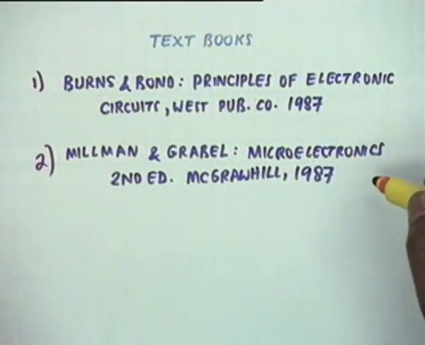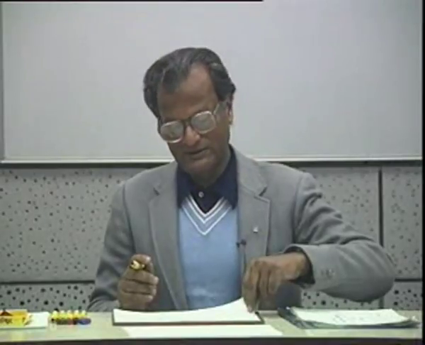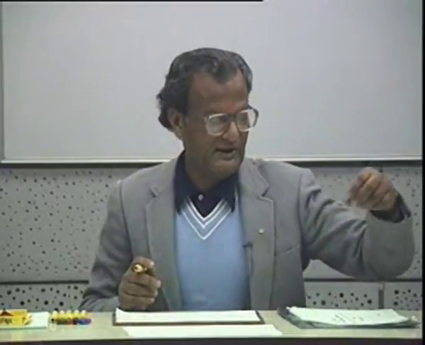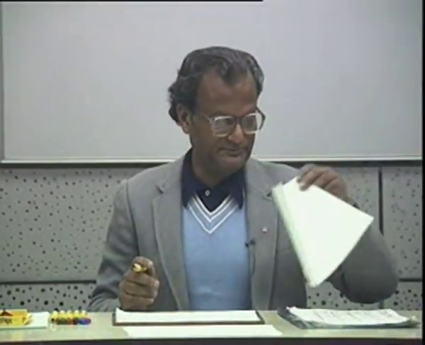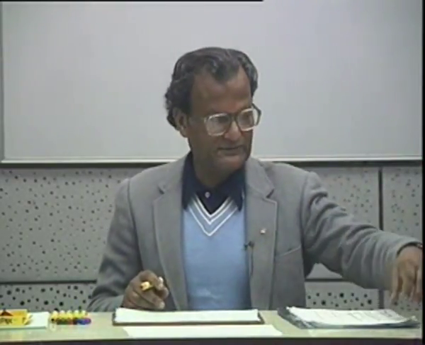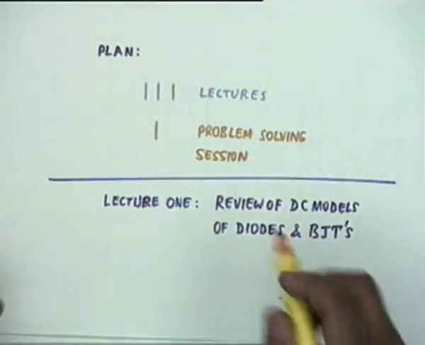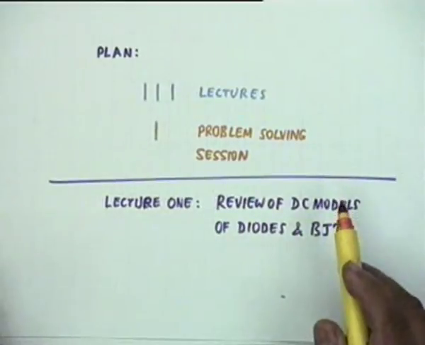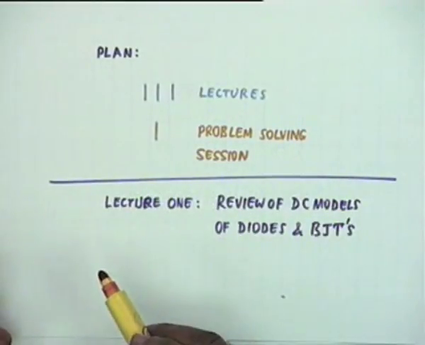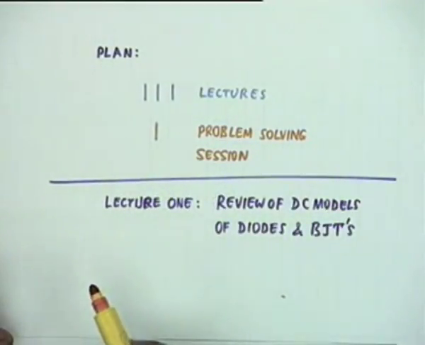This one is available in soft binding, so I leave it to you whether to buy or not, but the library should be able to help you. Our plan is to have 1 to 3 lectures and then 1 problem solving session, but as I said, we will be flexible in this.